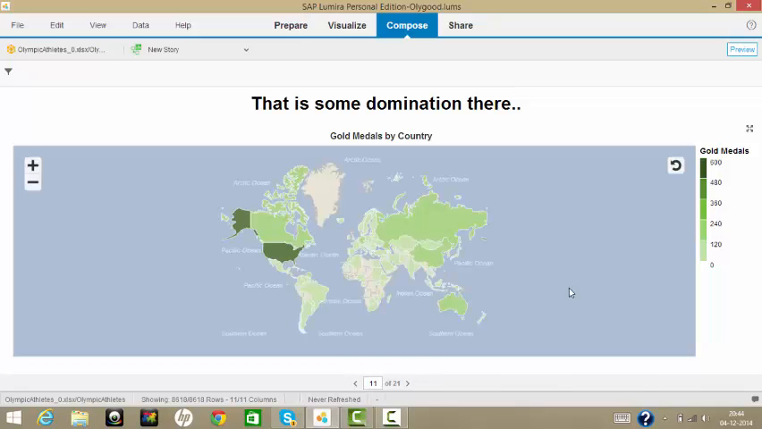This is a geo cloud chart which shows the number of gold medals by the country. The darkness of the color is the number of gold medals. United States about 552 gold medals, Russia 234, India 1 in this period.